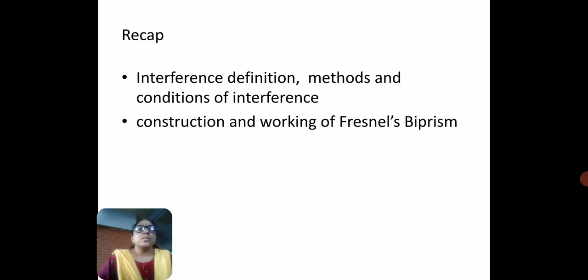In this session, we have seen the basic interference definition, methods and conditions of interference, and also the construction and working of Fresnel's biprism.